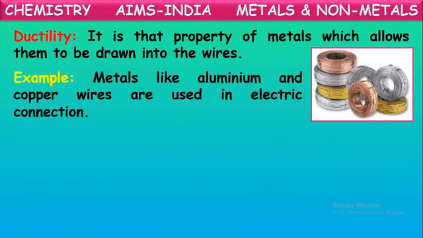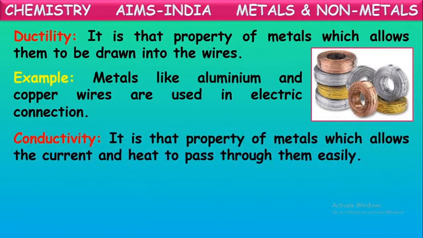Metals like aluminum and copper wires are used in electric connections. Yes, for the electrical connections we generally use these aluminum and copper wires. In our homes also we use some electrical wires. Inside those plastic wires, there will be copper wires. So copper is made into thin wires here. This property by which it is made into thin wires is called ductile property.